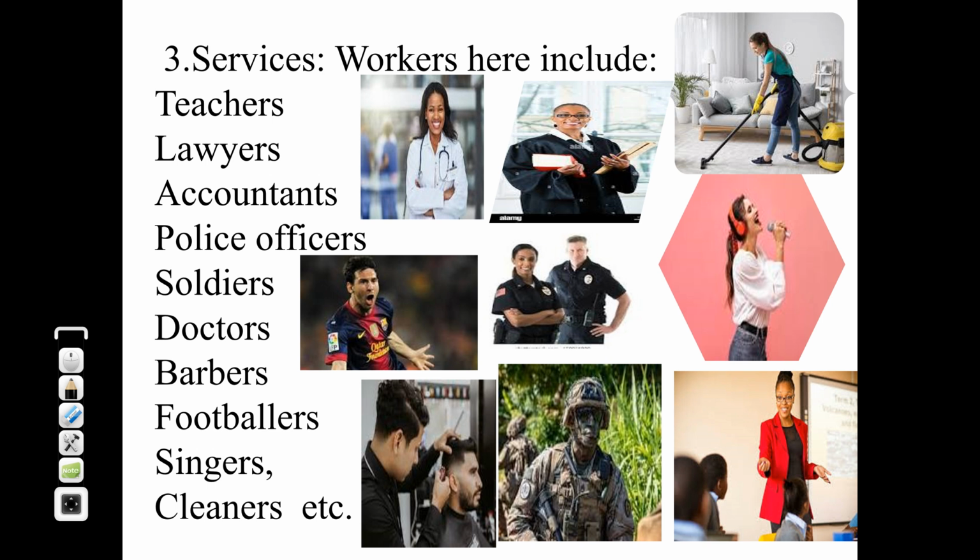Under direct service, you have teachers in private schools. You have lawyers that have their own chambers and render direct service to the public, and you make payments. Your private doctors and your barbers are under direct service.